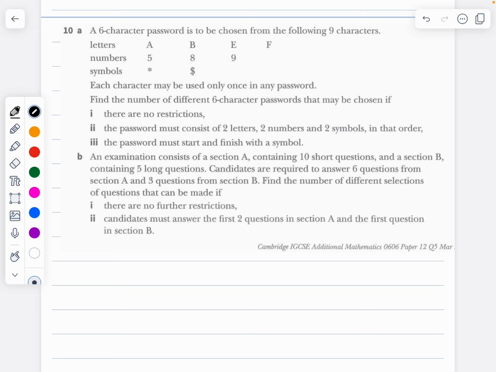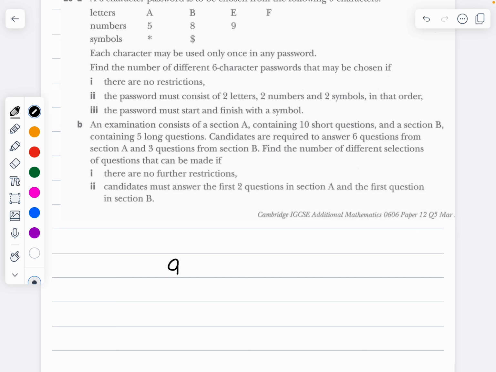A 6-character password is to be chosen from the 9 characters: letters A, B, C, E, F, and digits 5, 8, 9, and star and dollar symbol. Each character may be used only once. Find the number of different 6-character passwords if there are no restrictions. So it's just going to be 9P6, which is 60,480.